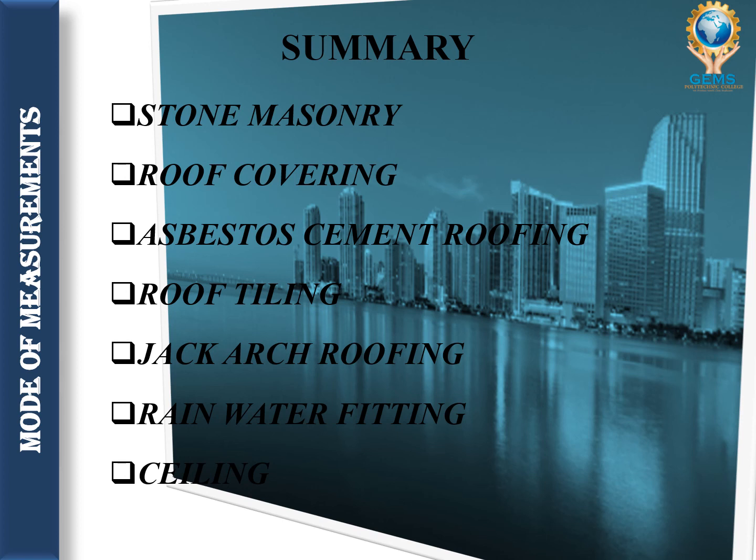In that we have seen asbestos cement roofing, then roof tiling, then other types of roof covering, right? Jack arch roofing, then rainwater fittings, what it means and how we need to measure, then the ceiling work. Okay, so these are the things we have learned in today's lecture.